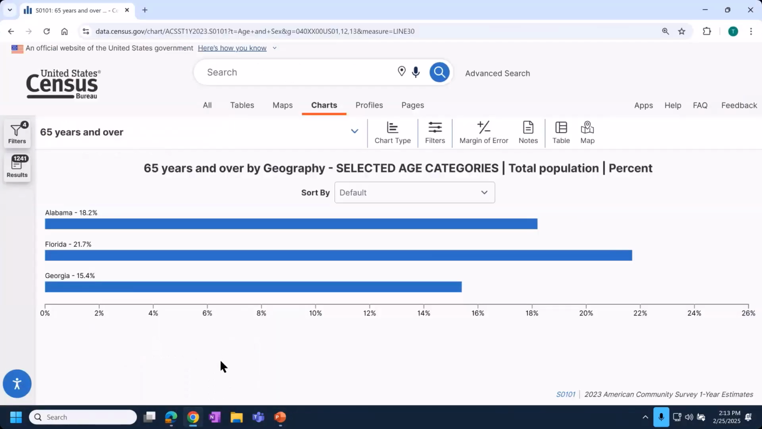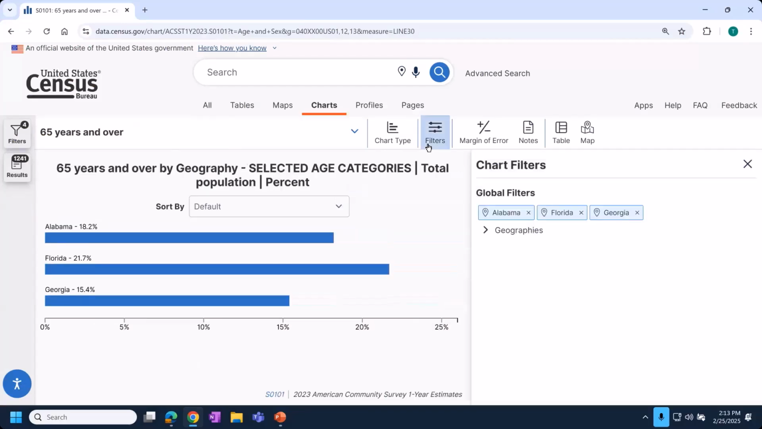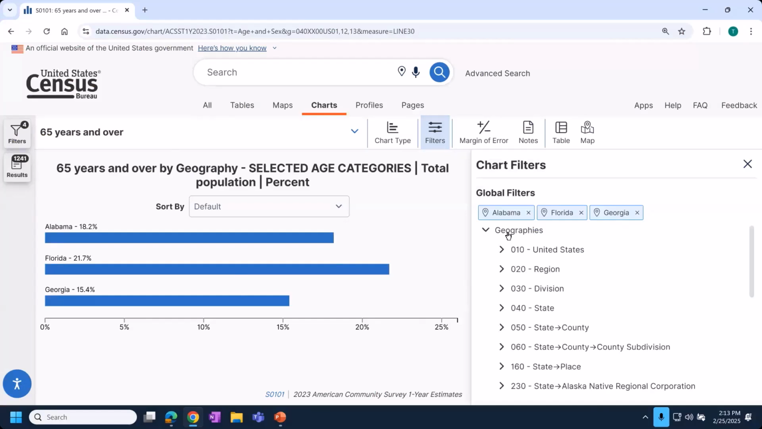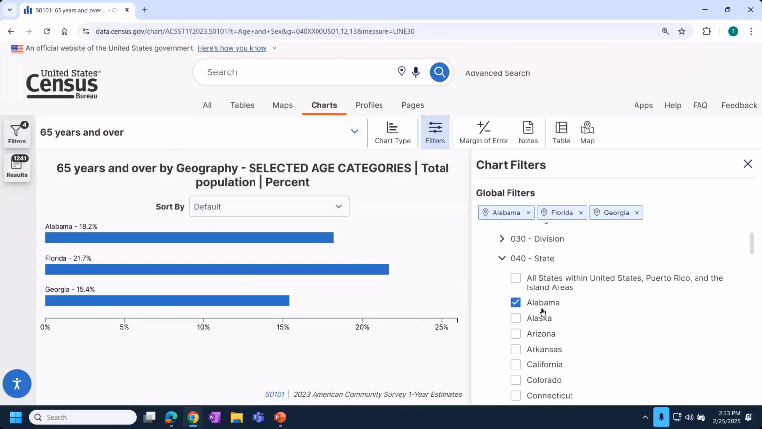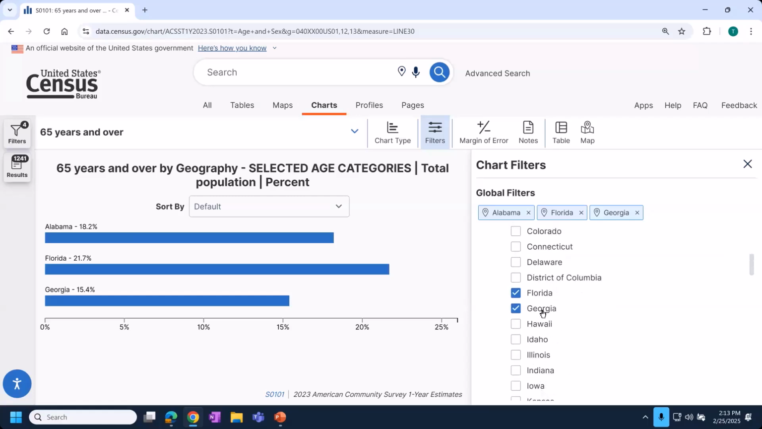Right, so there's multiple ways that you could go about adding states. The one I wanted to show you is this convenient button that you see here at the top called Filters. Once you select that, any filters that are compatible with the table you're clicked into will be here on the right-hand side of your screen. You'll click into geographies. It gives you the different levels of geography you can choose from for the S0101 ACS one-year estimates table. I'll click on 040 state,